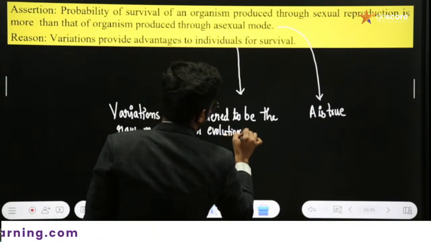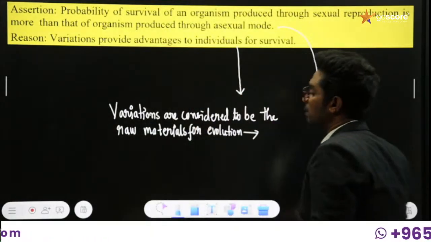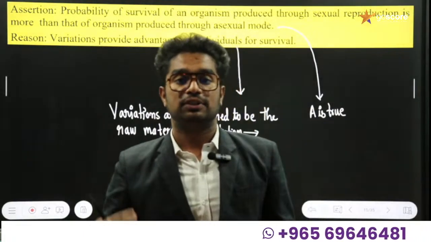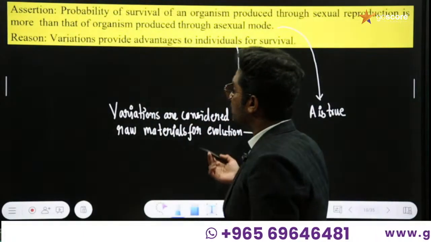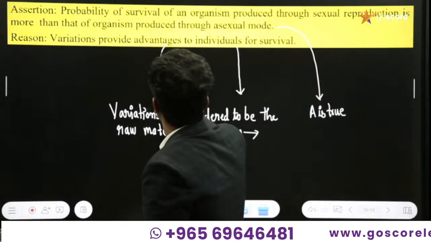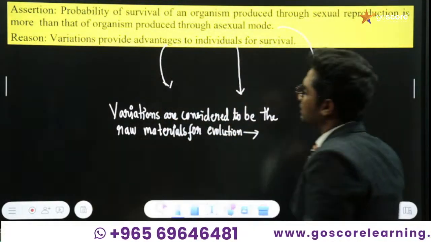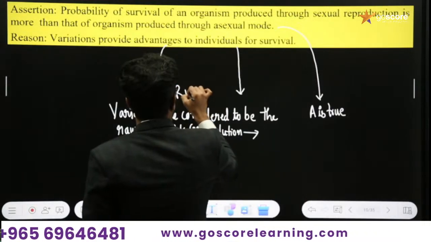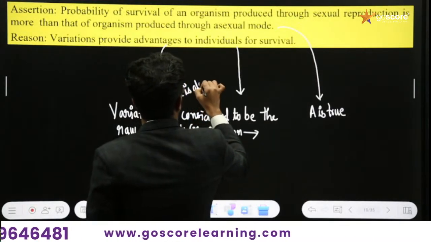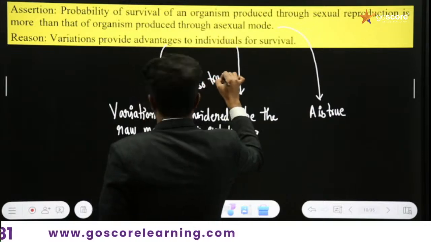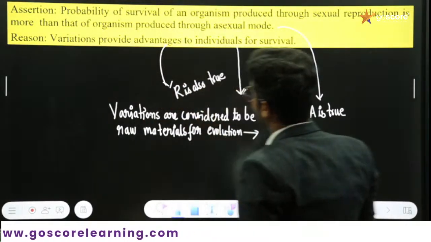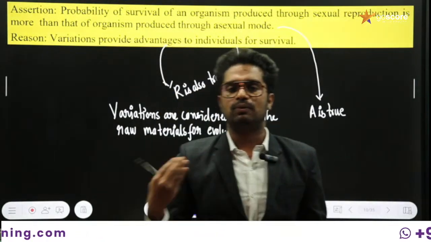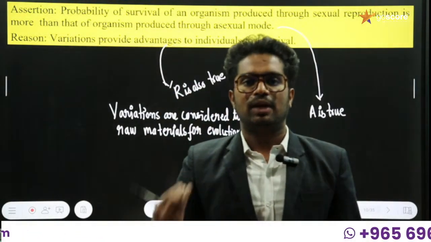Those who are accumulating positive variation will have several advantages for natural selection itself. And here the reason is that variations provide advantages to individuals. This is the reason which I mentioned, and the reason is also true. Now we need to discuss whether the reason is the correct explanation of the assertion. Obviously that is true, because variations are always giving us several advantages for the organism.